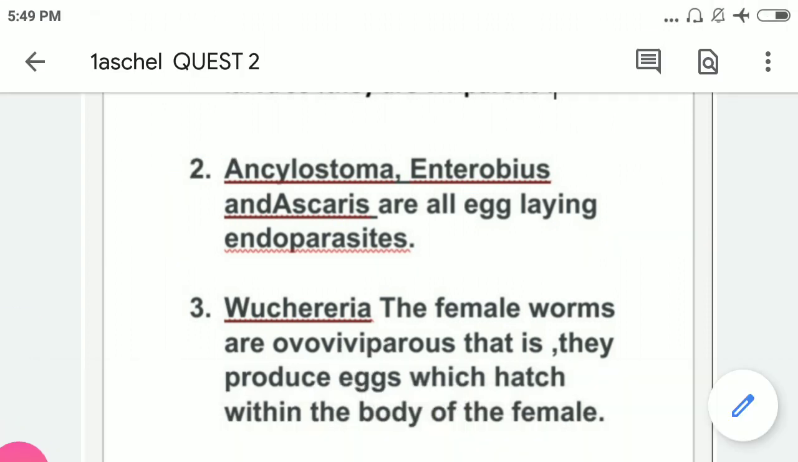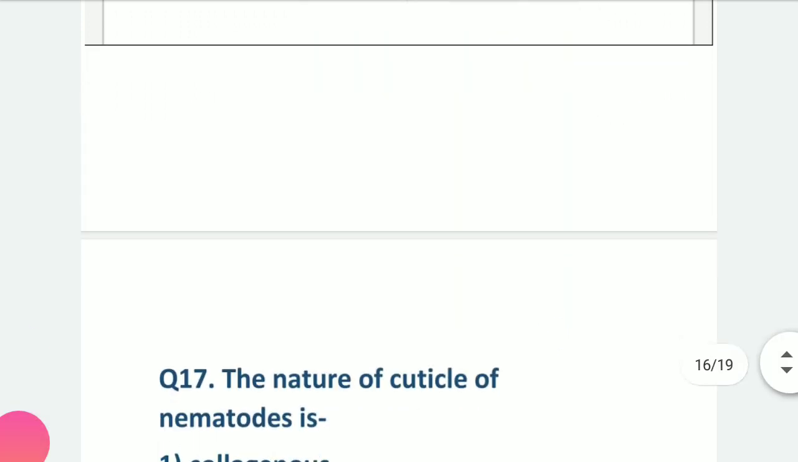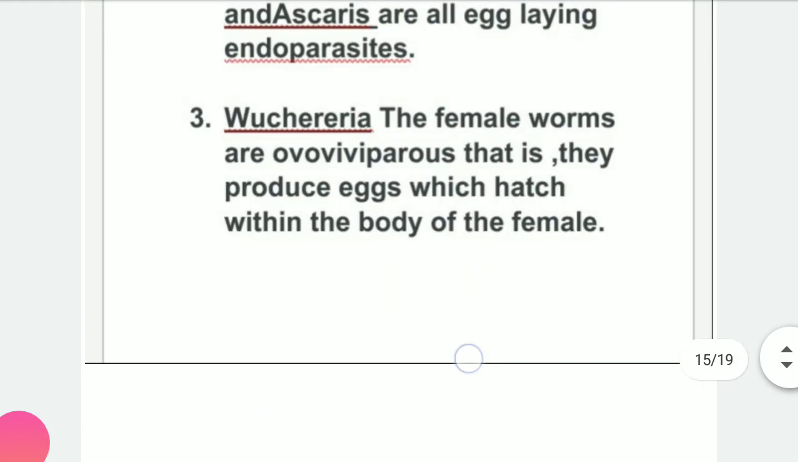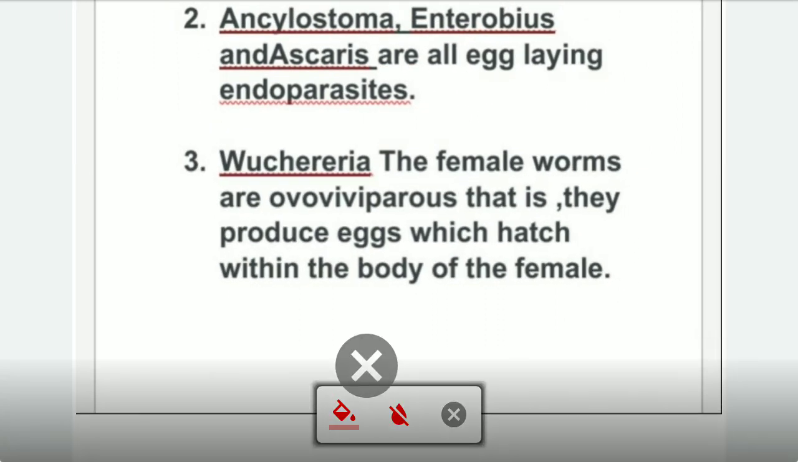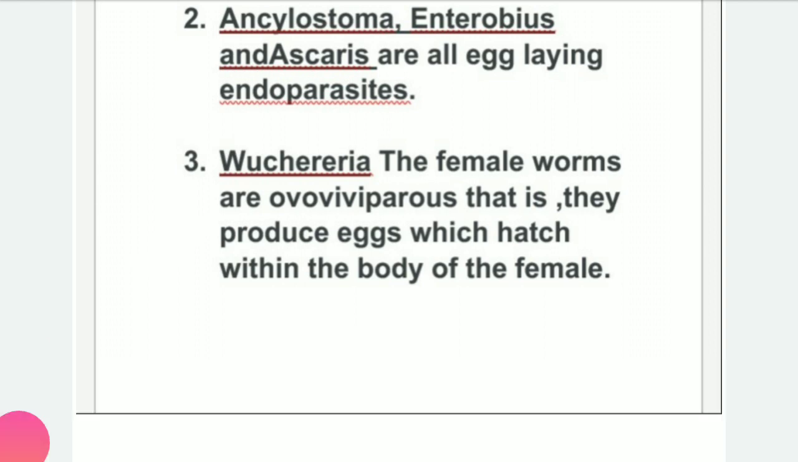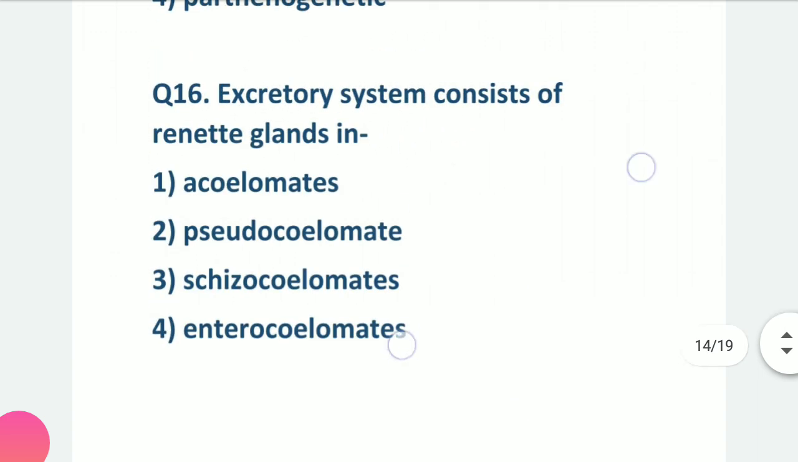Now when we talk about Wuchereria, it is ovoviviparous. Okay, you can see here ovoviviparous. How ovoviviparous? See here students, actually the females produce eggs which hatch within the body of the female. Okay, what is ovoviviparous? The females produce eggs which hatch within the body, and they hatch in the larval form or in the adult form, resembling their parents. Now coming to the next question.